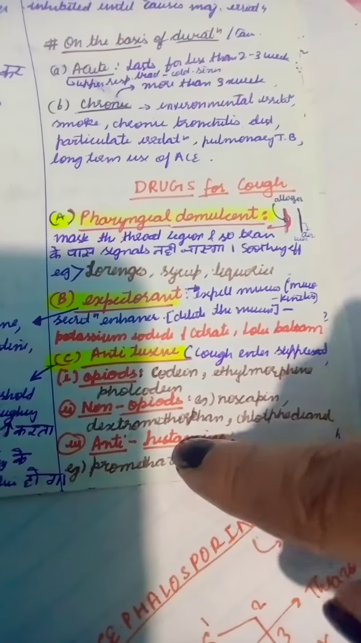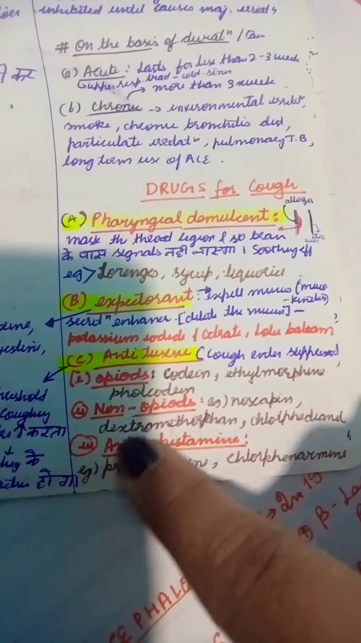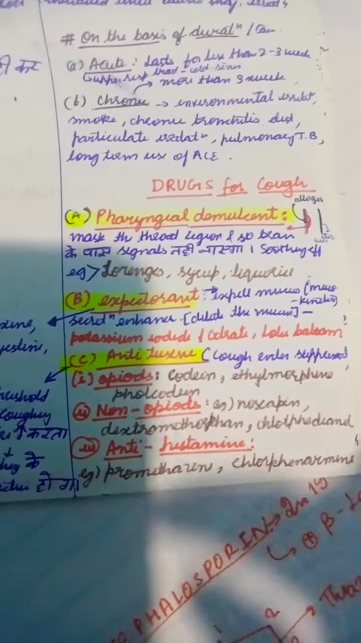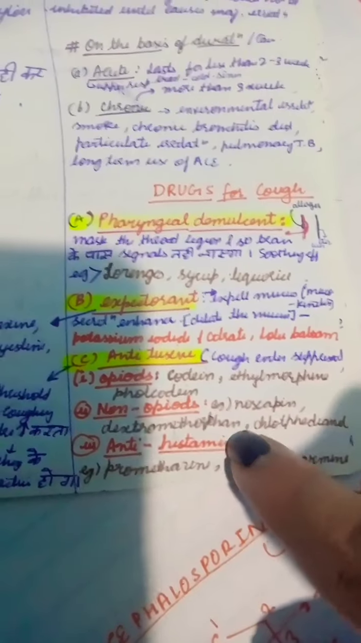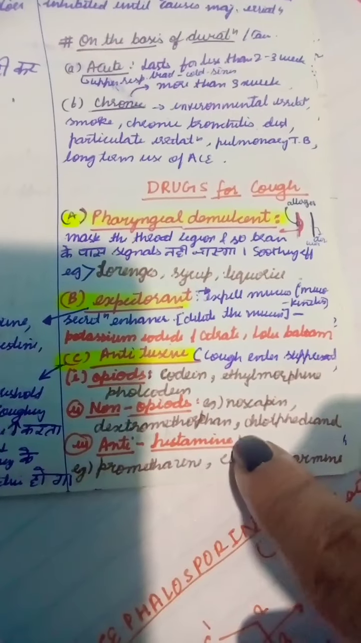There are 3 subparts of this: the opioids, non-opioids, and antihistaminic agent. In antihistaminic agent, it suppresses the histaminic activity. Histamine, as we know, is responsible for the inflammation.